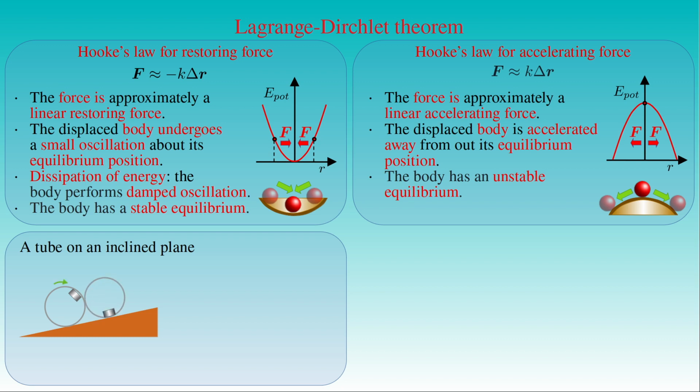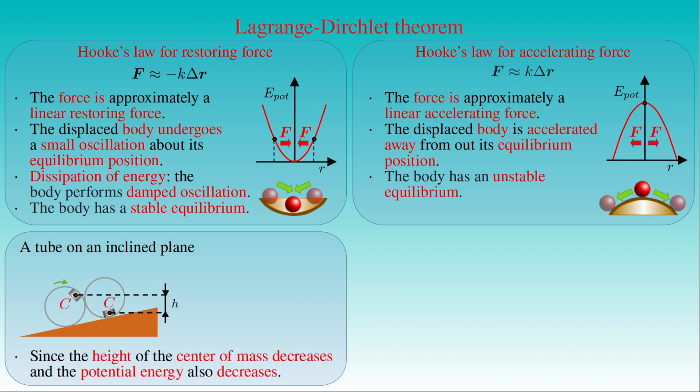then it will be able to roll upward. Since the height of the common center of mass C of the weight and the tube decreases while the tube is rolling upward, the potential energy of the whole body decreases as well and attains a local minimum where the center of mass reaches its lowest possible position.